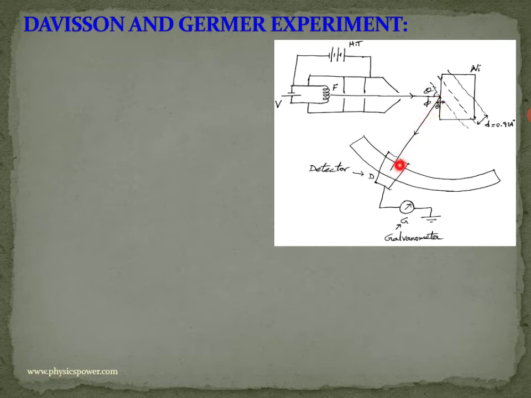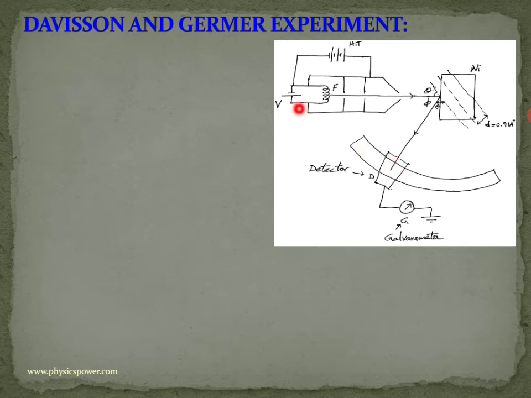Now experimentally, what did they identify? As in a diffraction pattern, they identified the intensity of electrons on both sides of the original track. With that, they identified the diffraction pattern of the electrons.